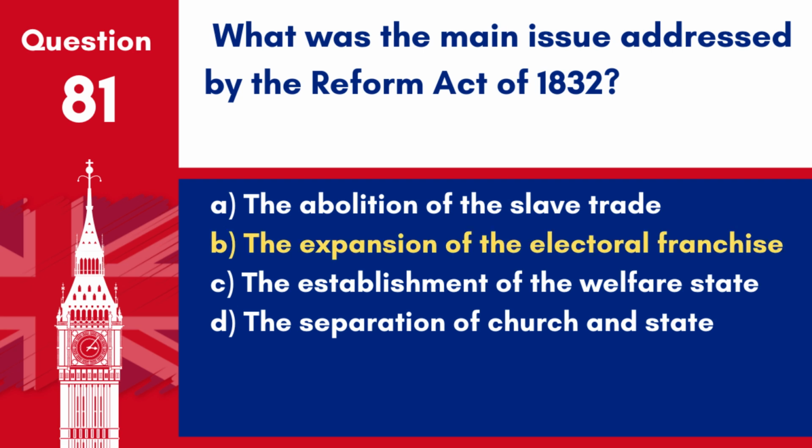Answer: B. The expansion of the electoral franchise. The Reform Act of 1832 addressed the expansion of the electoral franchise by redistributing seats in the House of Commons and widening the electorate to include more of the middle class, thereby making the electoral system more representative.